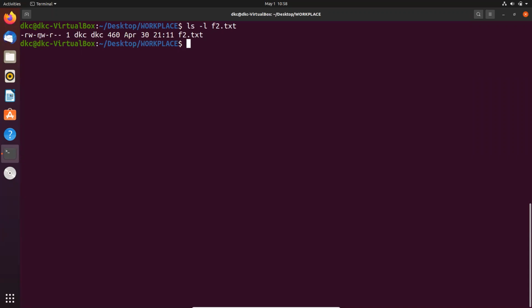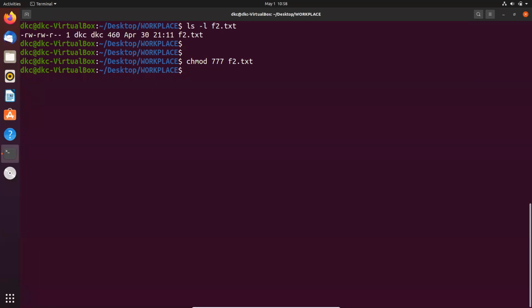Read and write permission for the group and read permission for the others. Now I'm going to change this one. First I'm explaining one by one. I'm writing the command chmod. First I'm giving 777, and here that file name. Now see here, again execute the previous one.